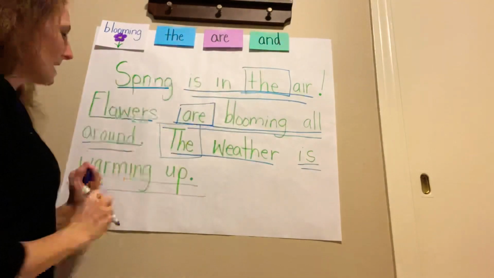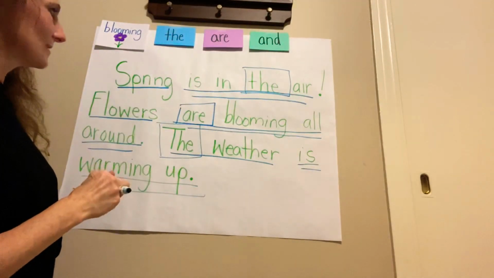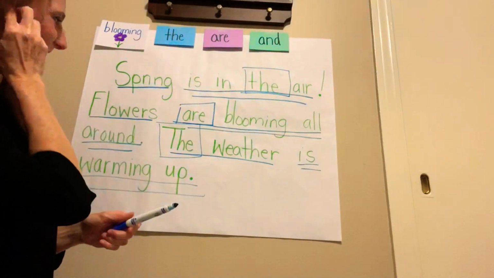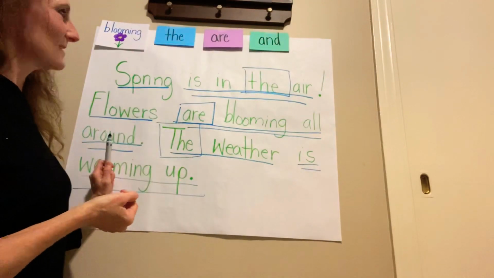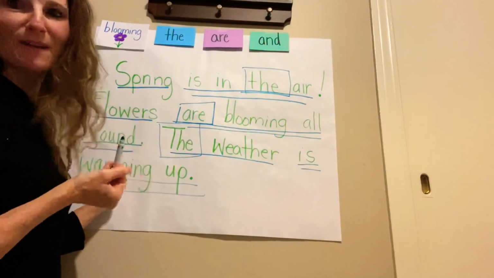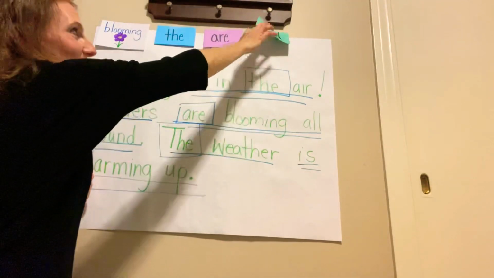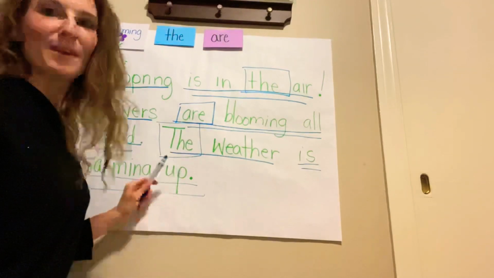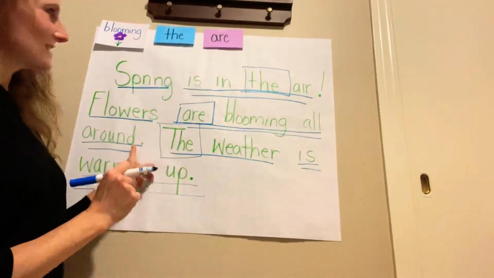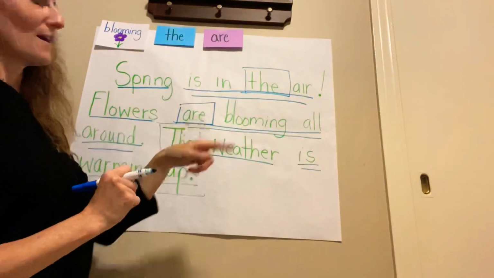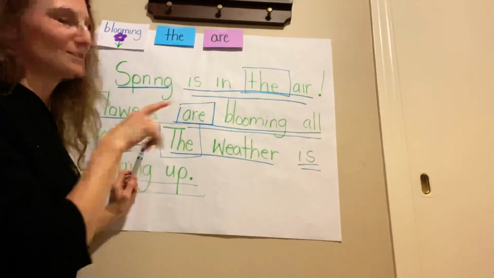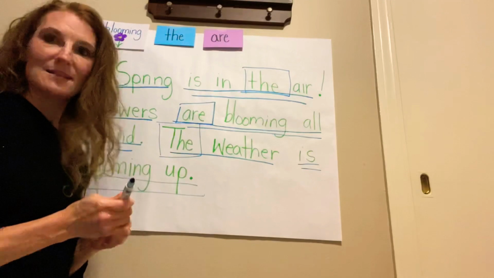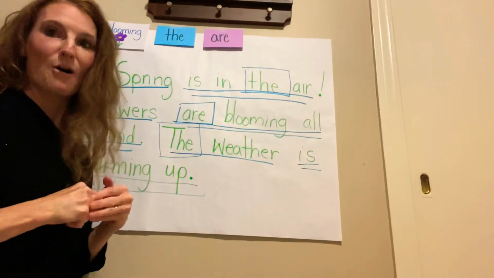The last one is and. Where is and? Oh my goodness, I don't even have and up here. Why did I put that as a word? Oh my goodness. It's not even up here. Oh well, sometimes teachers make mistakes, right? But you got to practice this word, and isn't even up there. Silly me. I think when I wrote the message the first time, I wanted to combine sentences. Spring is in the air and flowers are blooming all around. But I took it out and made 2 sentences. So our message is all finished.